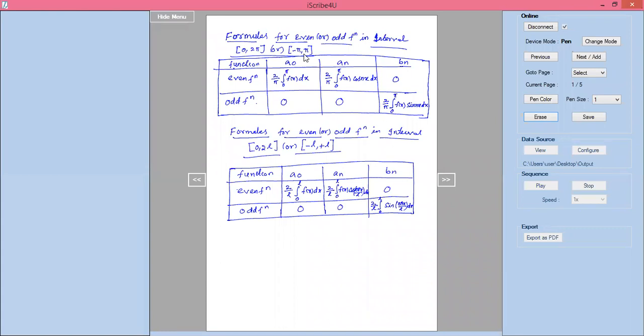Afterwards, f of x equals a naught by 2, that is the same, it will not change. While finding coefficients, if you identify even or odd functions, it is very easy. If it is an even function, we only find a naught and an, and keep bn directly 0. If it is an odd function, we find only bn and keep a naught and an directly 0. In this case, the extra term n pi x by L will come. So this is a way to identify even and odd functions and simplify Fourier series problems.